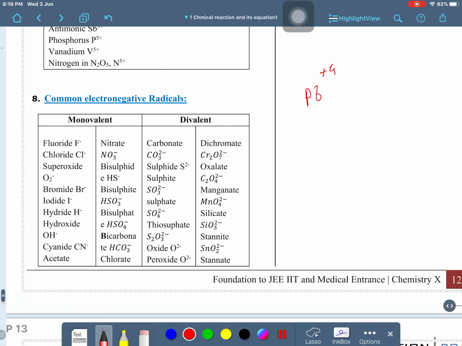What does this mean? It will donate 4 electrons. And here, what valency does nitrate have? We can say nitrate has -1 valency. If this lead combines with nitrate, how many electrons will it give to nitrate? It will give 4 electrons, but nitrate takes only 1 electron.